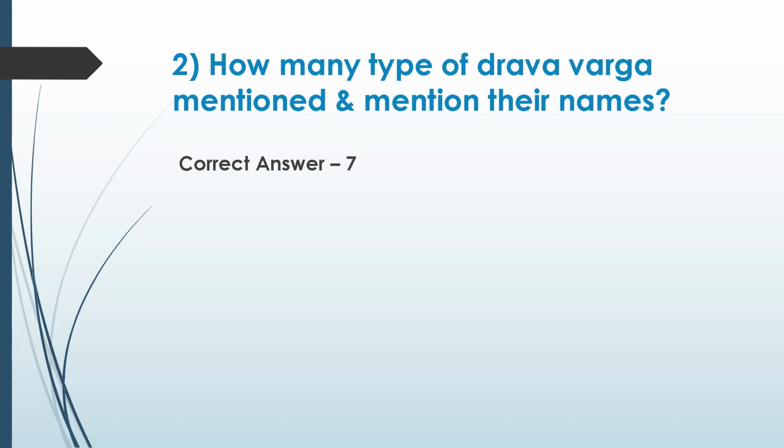Oil. Taila Varga. That is correct. That's 5. How about another 2? What do we call wine? Madhya Varga. Correct. Okay, 6. Else. Okay, I think this will be fine.